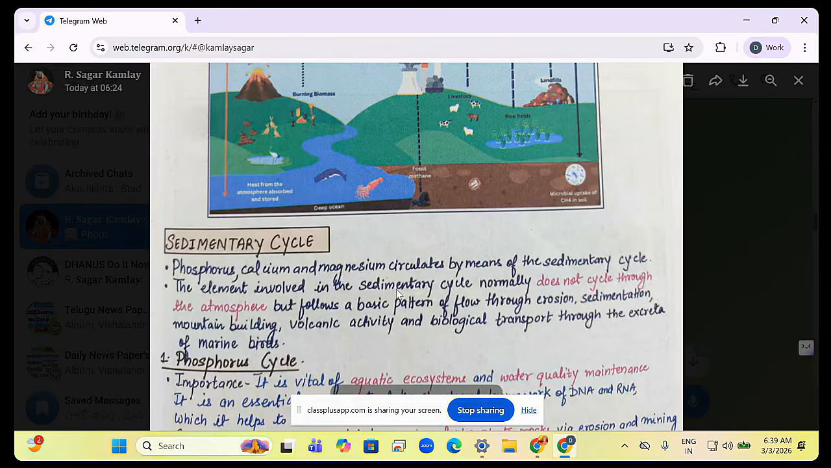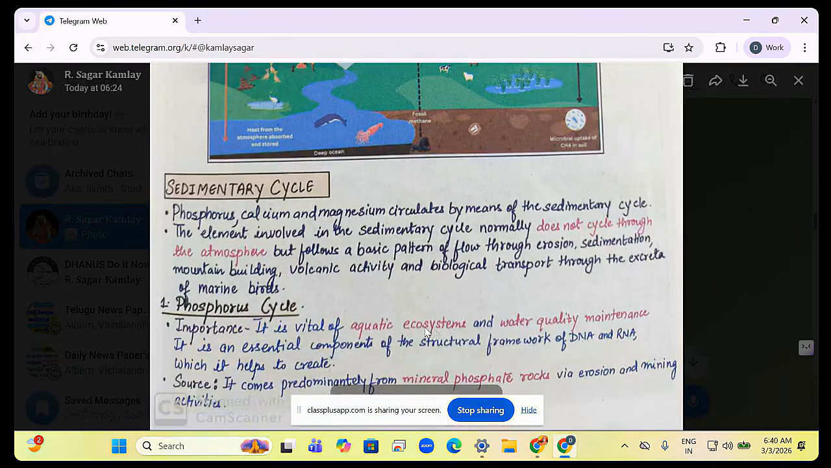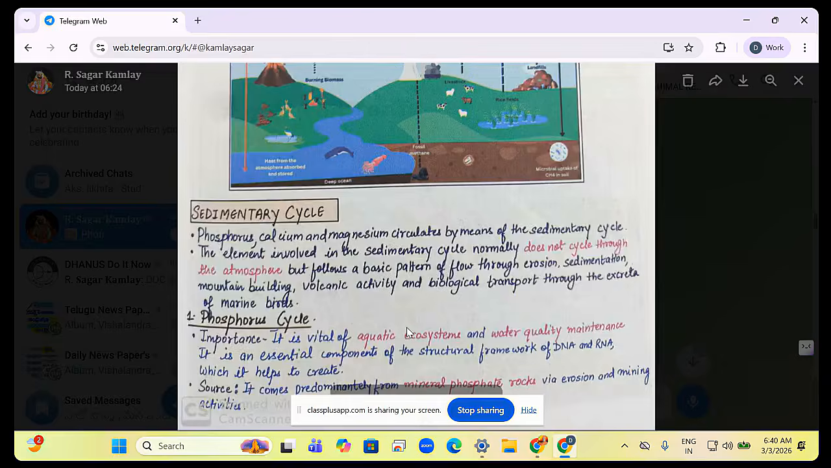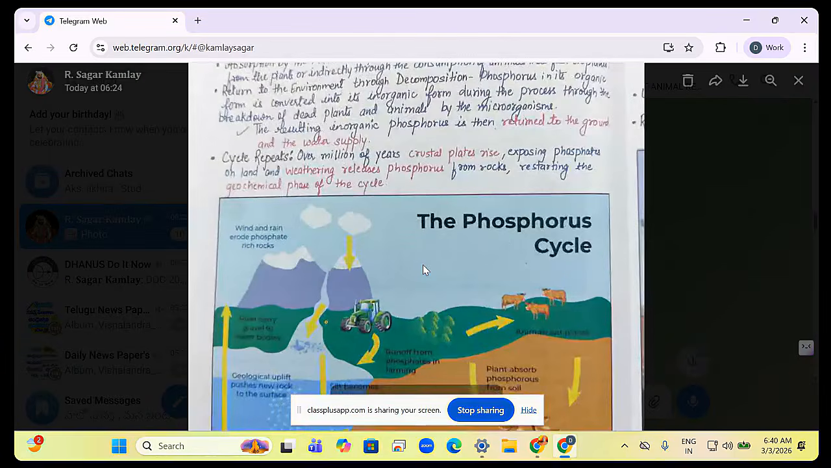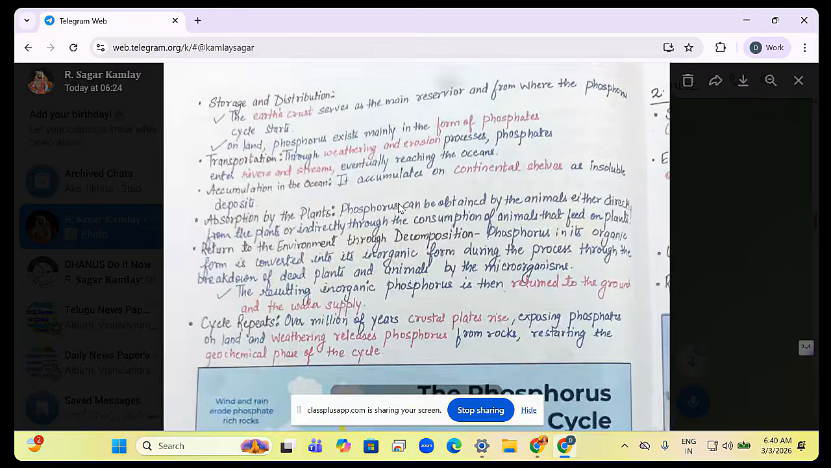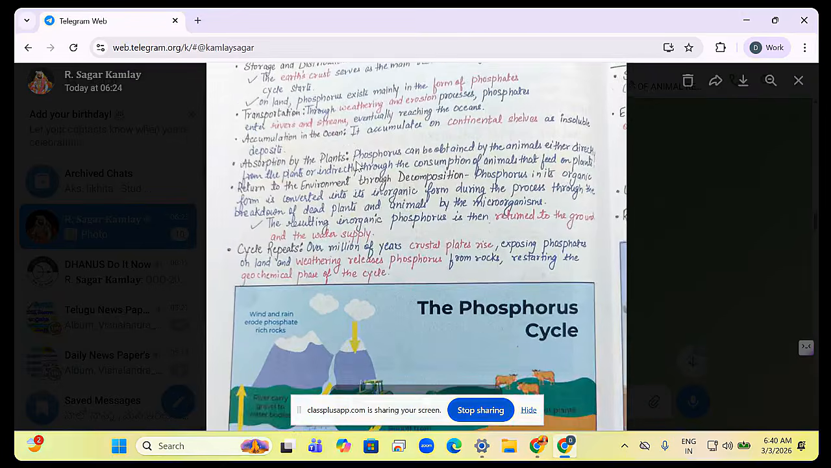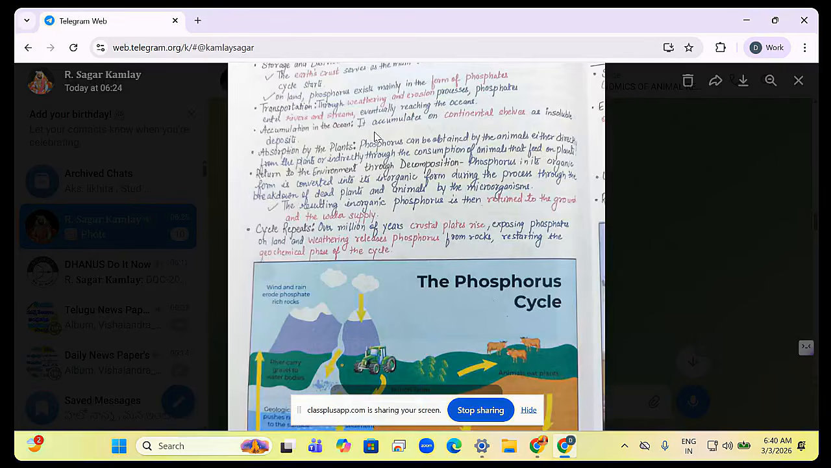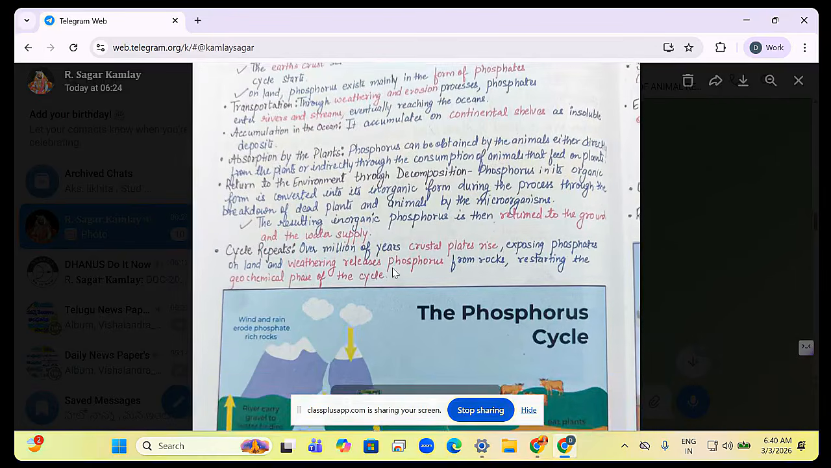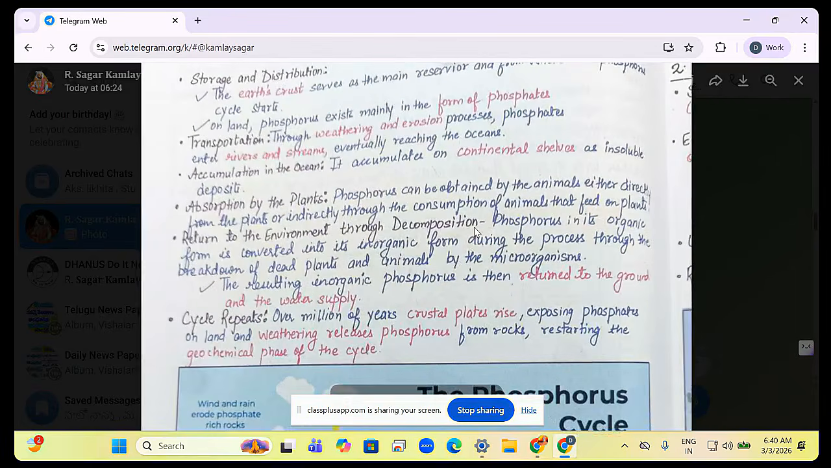Sedimentary cycle does not cycle through the atmosphere but follows erosion, sedimentation, mountain building, volcanic activity. Even rock systems ద్వారా develop అయ్యేటివి. Phosphorus is important. Now look at it. The earth crust serves as a major reservoir for phosphorus. This is important. The earth crust serves as main reservoir for phosphorus.